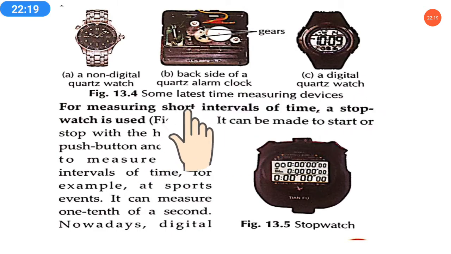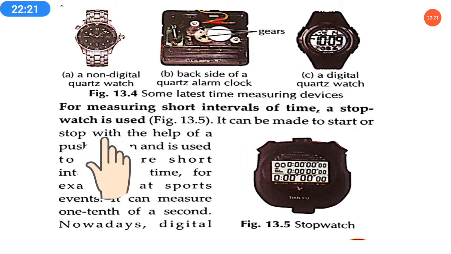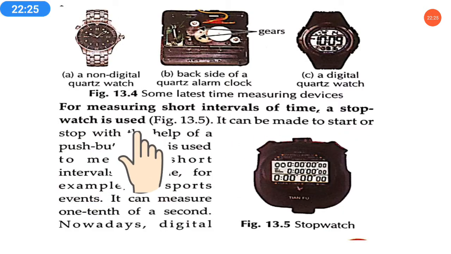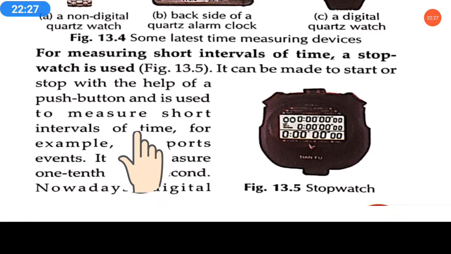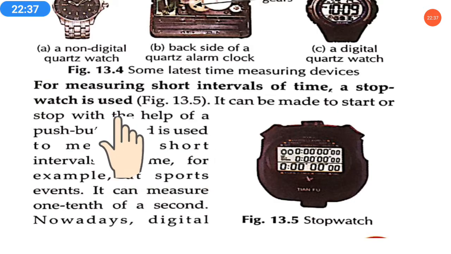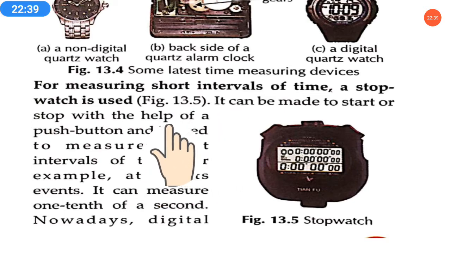So here are some of the latest time measuring devices. For measuring short intervals of time, a stopwatch is used. You all must have seen a stopwatch. For very short intervals of time, like in seconds, we use a stopwatch, in school and even during sports time.